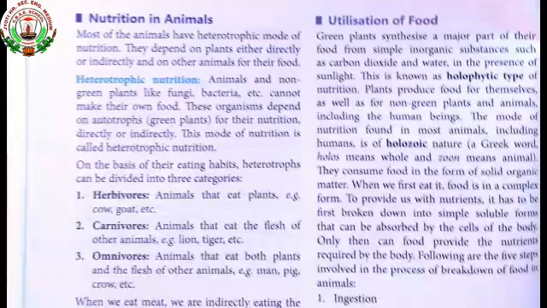Last class we had studied about utilization of food. Under utilization of food, we had studied about holophytic nutrition and holozoic nutrition in animals. We also studied about the 5 steps involved in the process of breakdown of food in animals. These are the 5 steps.